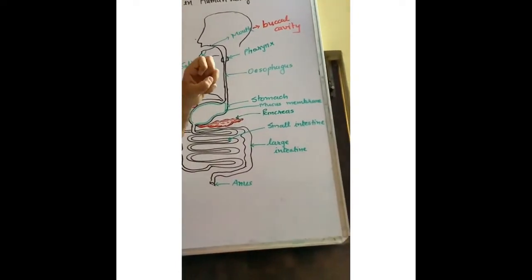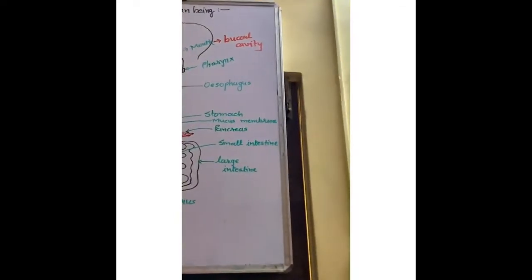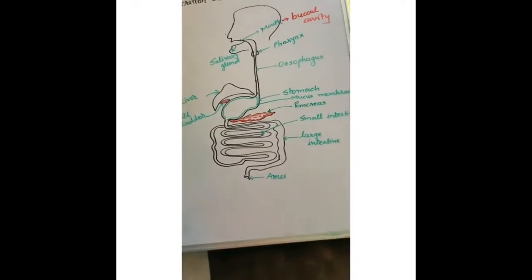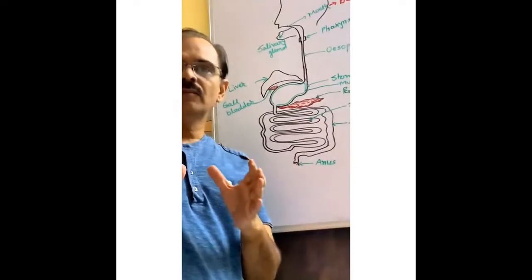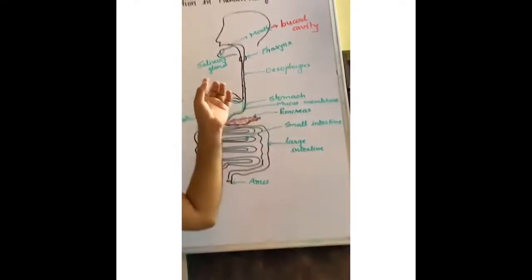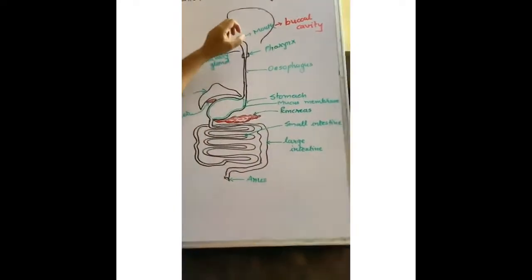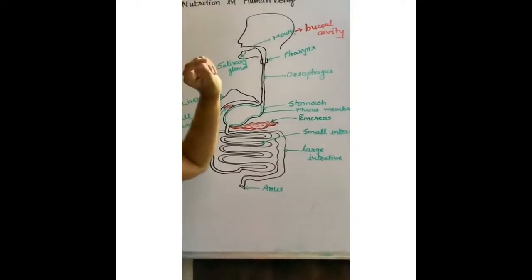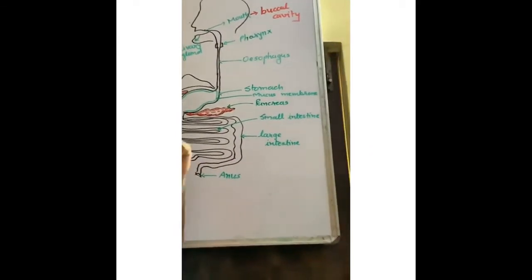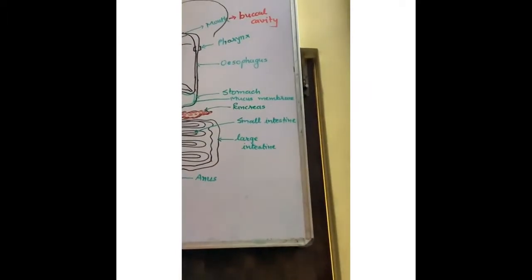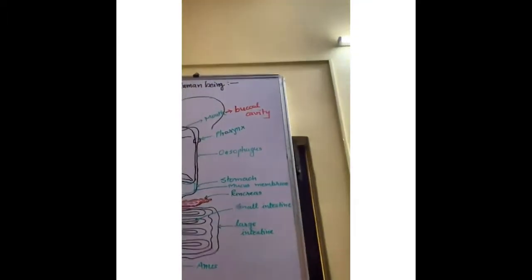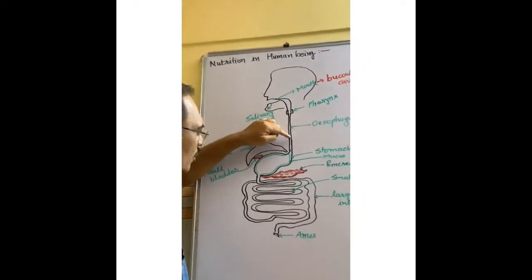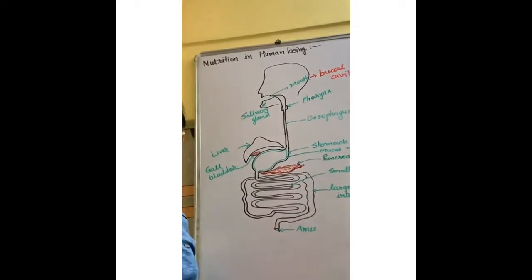We chew it. At the same time, from the salivary gland, saliva is produced. This saliva contains salivary amylase, the name of the enzyme. This salivary amylase mixes with the food. So you can say that digestion of food starts from the mouth. Now, along with the salivary amylase, this degraded food, not digested, degraded food, enters into the esophagus. Through the esophagus, it enters into the stomach.